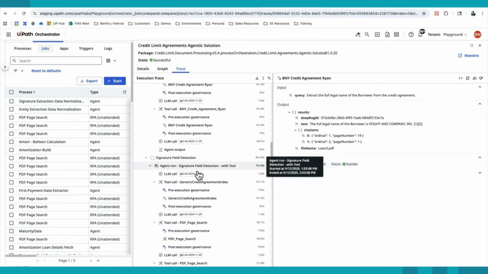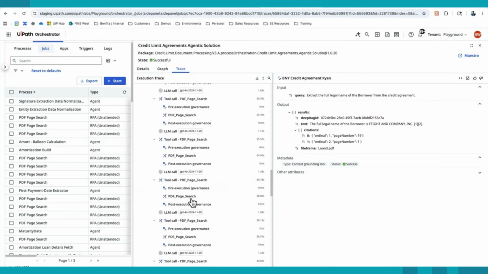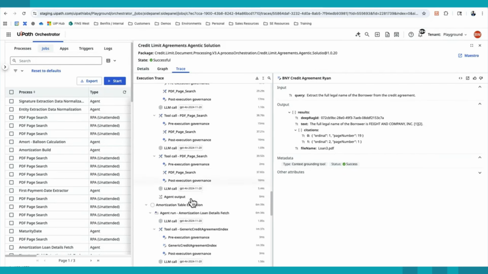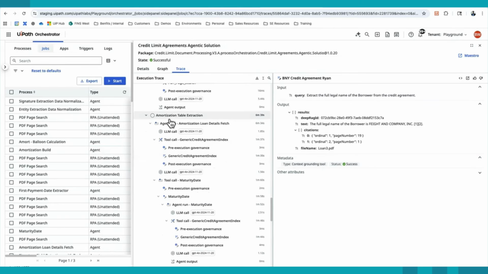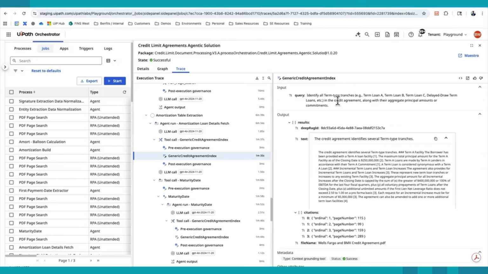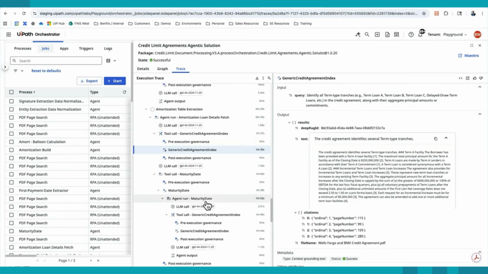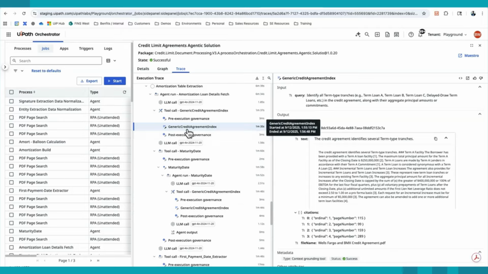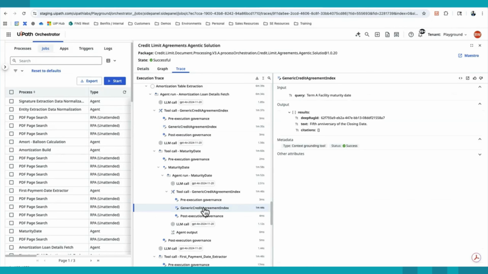Next, we get into signature field detection, my different prompts, my PDF RPA tool to actually do the image validation, as well as the page analysis. And then lastly, the amortization tool, where we're going to be essentially identifying every tranche within the document. And then for all of those, dynamically generating agentic loops. If there's multiple tranches identified, we have to have the logic to run this maturity date call every single time for every relevant loan, right? Or have the logic that says, if we cannot find a maturity date, how can we reverse engineer and back calculate one? Because that is going to be something very key to the actual amortization build.